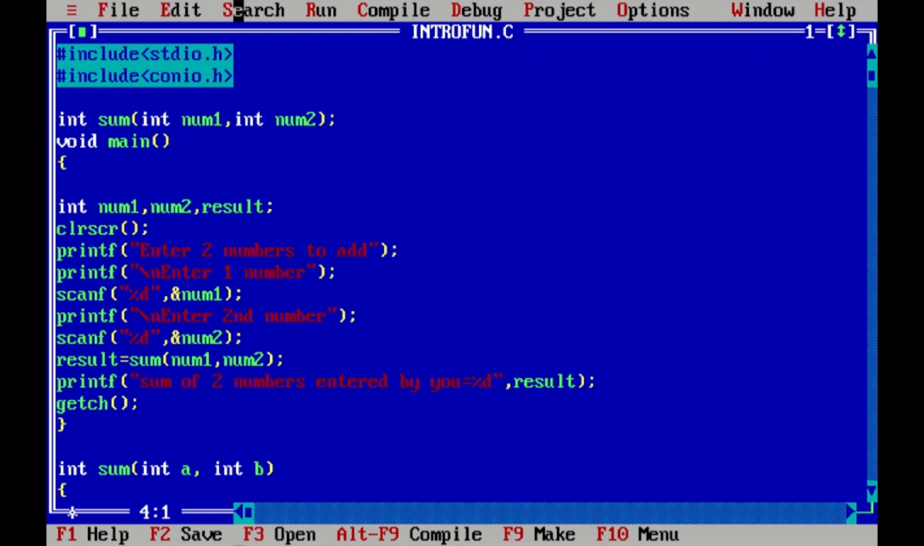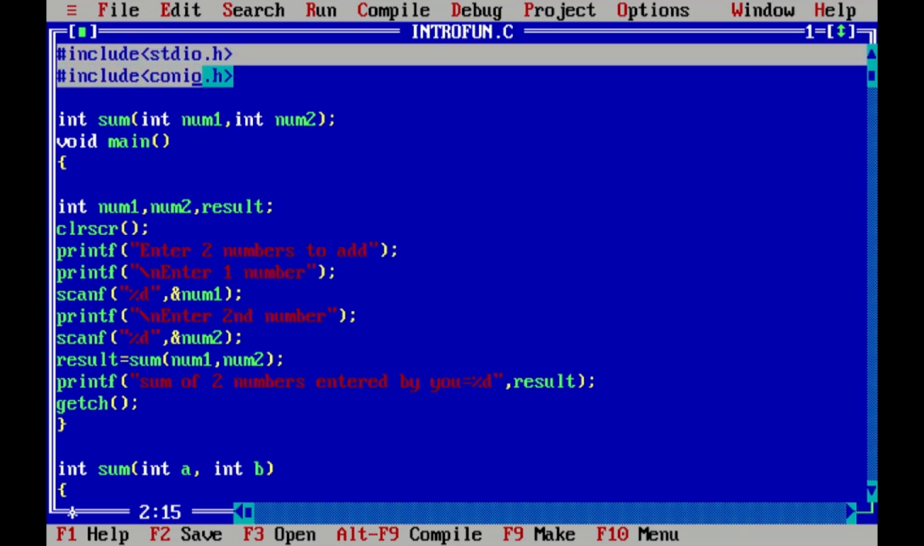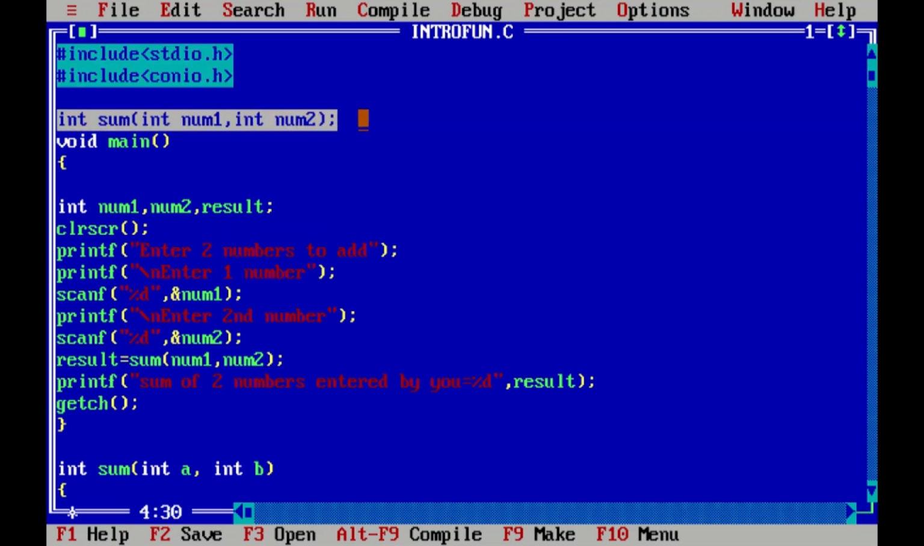So this was the, you can say, the background of this particular code. See, this is clear to all of you that we have included stdio.h and conio.h. This is function pre-declaration. Means we want to tell the compiler the definition of this function will be available later on. So int is the return type, sum is the name of the function, int num1 is the name and type of first parameter, and then int num2 is the name and type of second parameter.